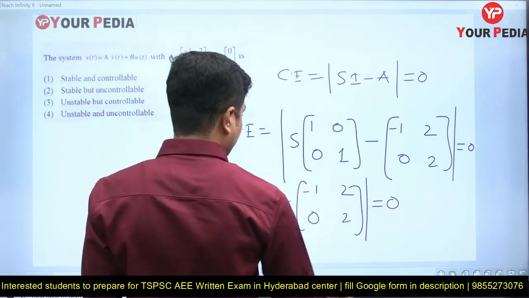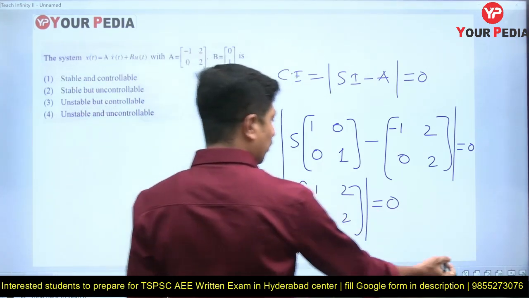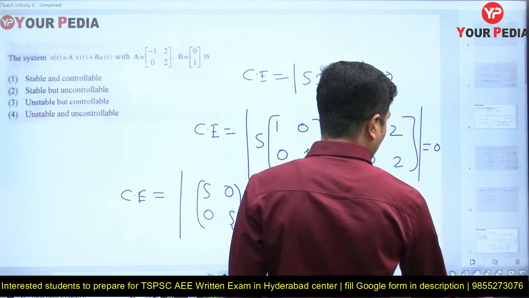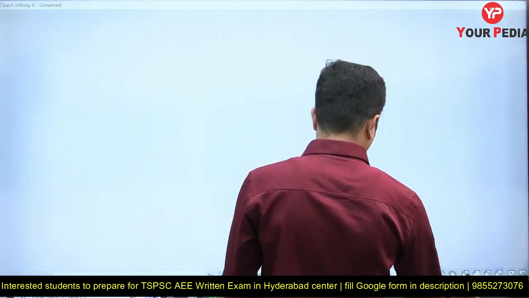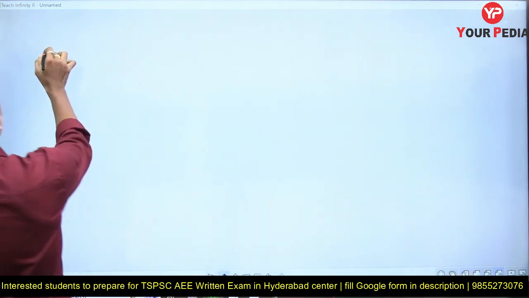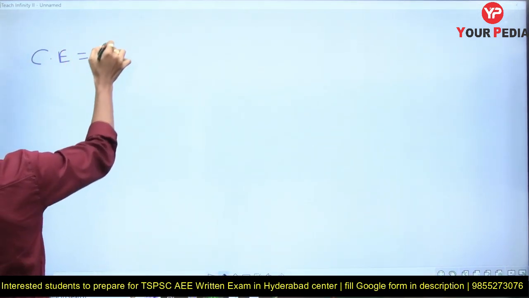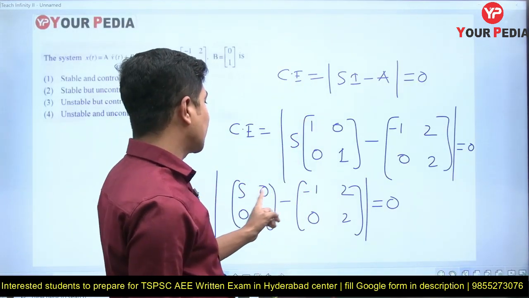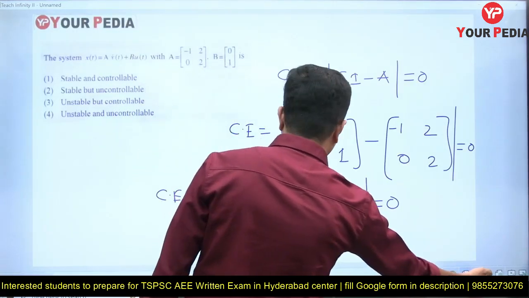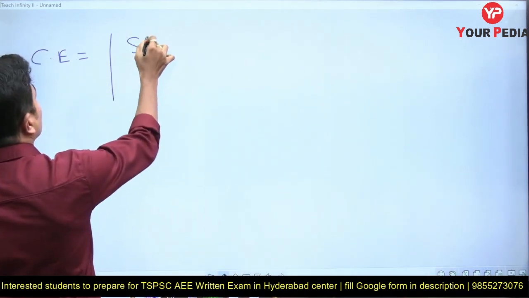Now let me take a new page and copy this one. So the characteristic equation is equal to, let's come back, what I'm going to get: s minus of minus will be s plus 1. The first one is s plus 1.